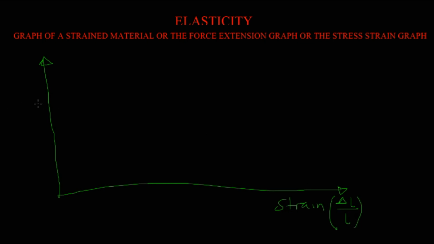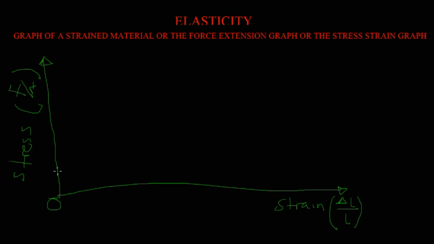Also, the stress, we have it on this side. The stress is force over area. Alright, the stress is measured in Newton while the strain is in meter. The strain is dimensionless because the unit of change in L is meters and the unit of L is in meters, so they cancel out. So it does not have a unit, or it is dimensionless. Now let's call this point O.